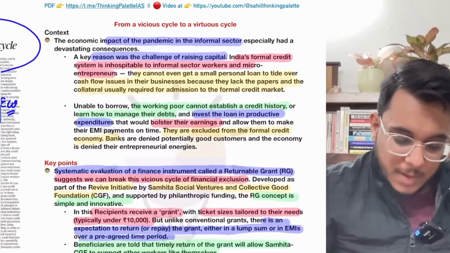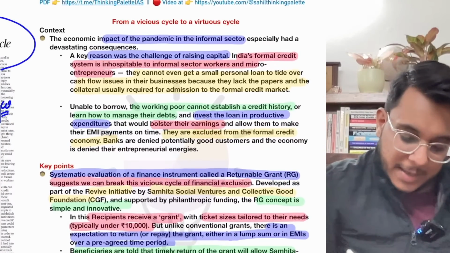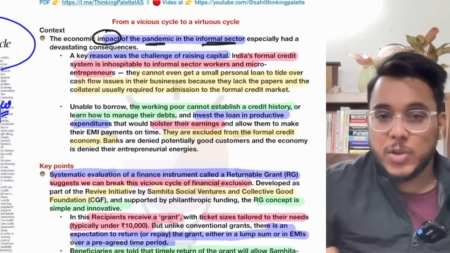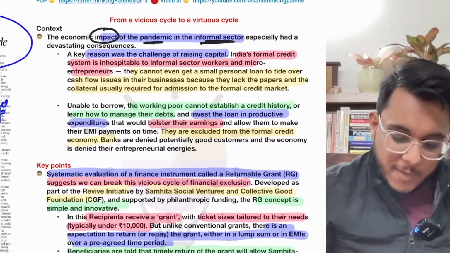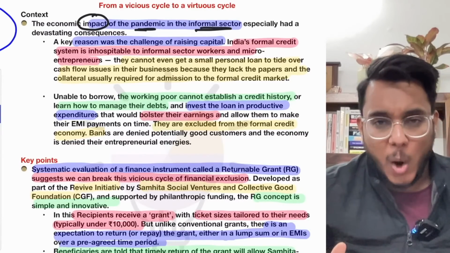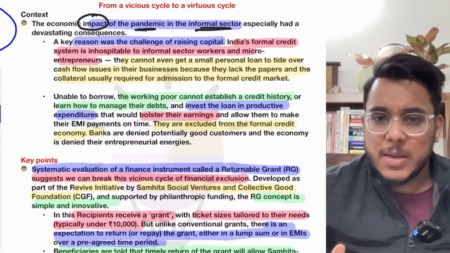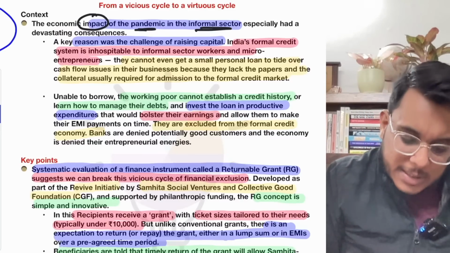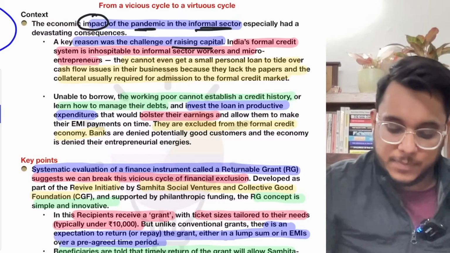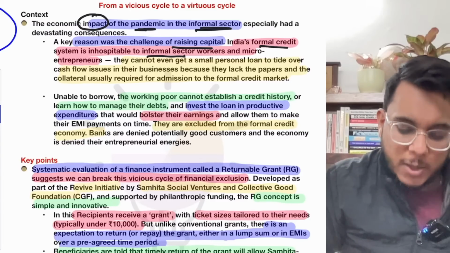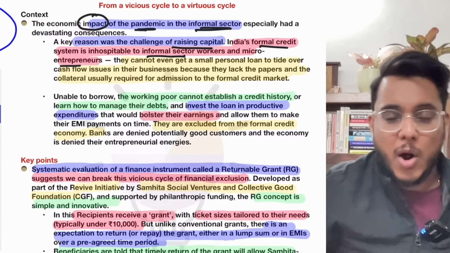So basically, we have seen that there is a big economic impact of the pandemic on the informal sector. We find that the informal sector always has a particular problem: the credit availability to the informal sector is always limited. The challenge of raising capital is always there. So formal credit, that is the banks, don't lend money to the informal sector, micro entrepreneurs.